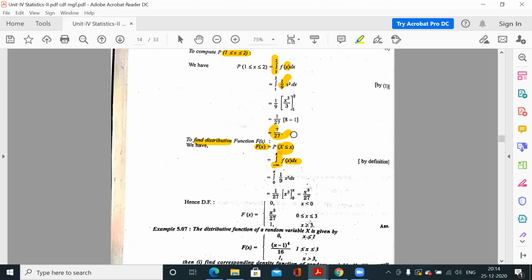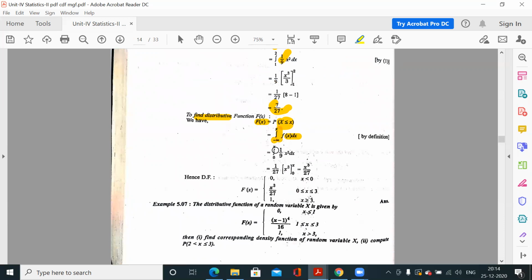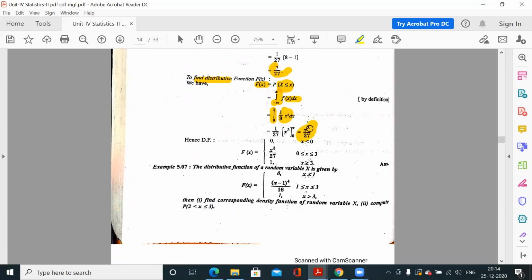Now apply the definition, because function is defined for 0 to 3. Otherwise it is 0. So this minus infinite, so lower limit would be 0 up to x. 1 by 9 x square is the definition. So this is your CDF.